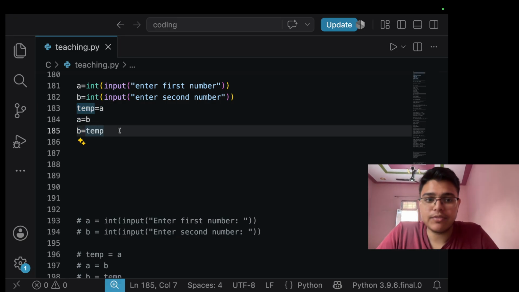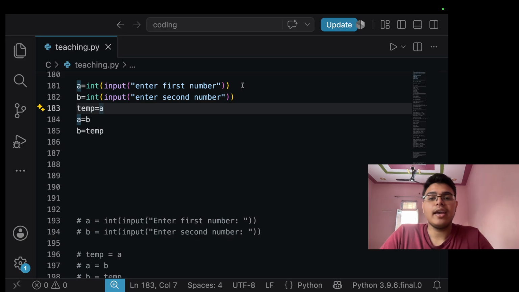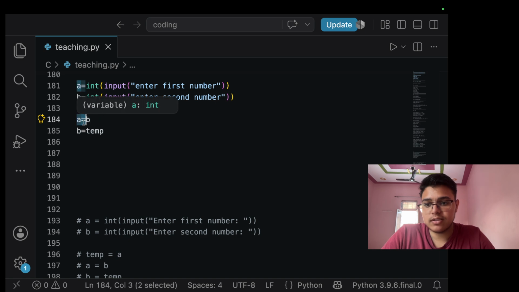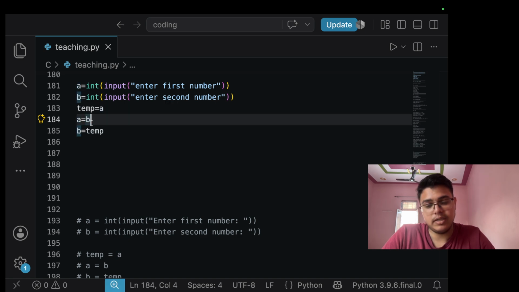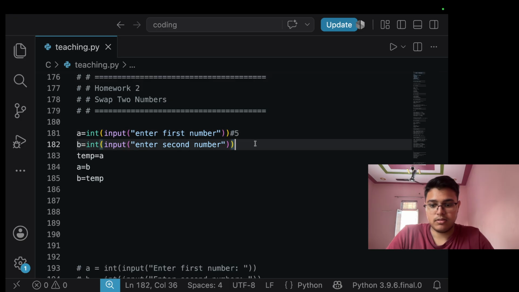Now look at this. If you don't get it, I'll tell you what we have done here. We assigned the value of a. Let's suppose a is 5. So we make temp equal 5. Now a equals b, and let's suppose b is 6.